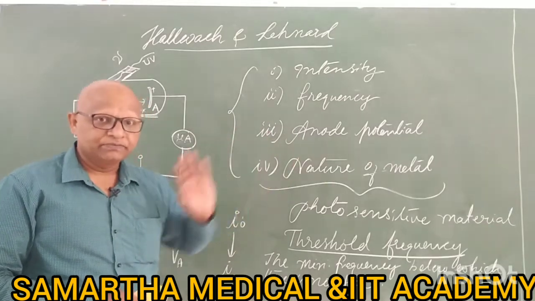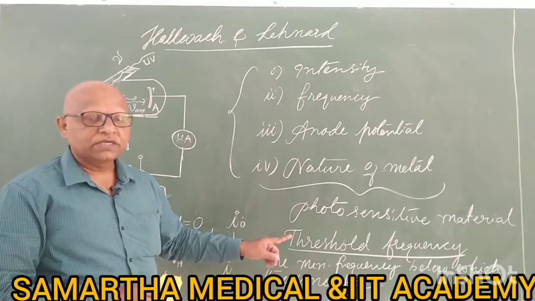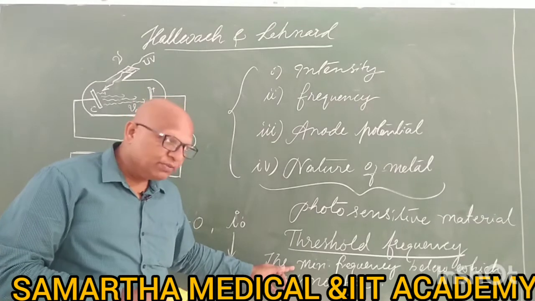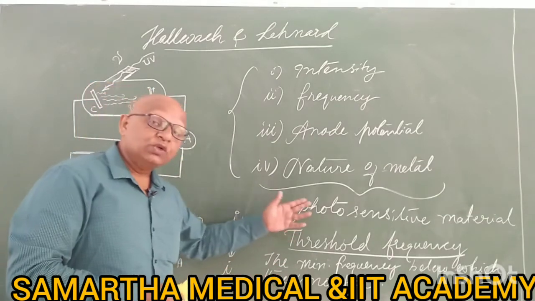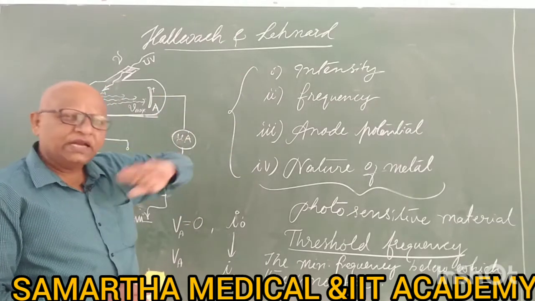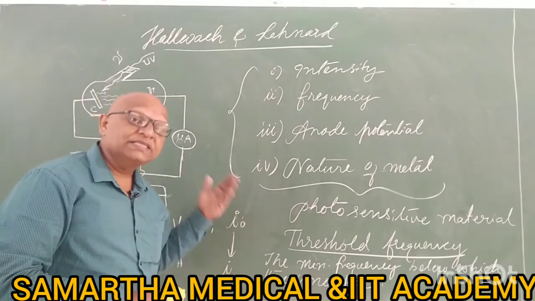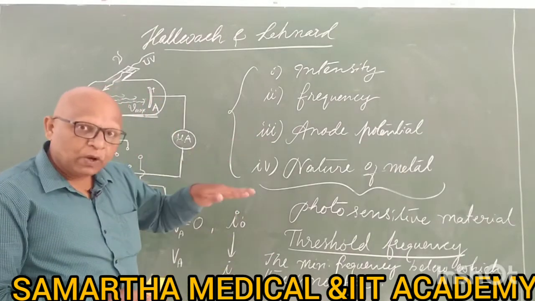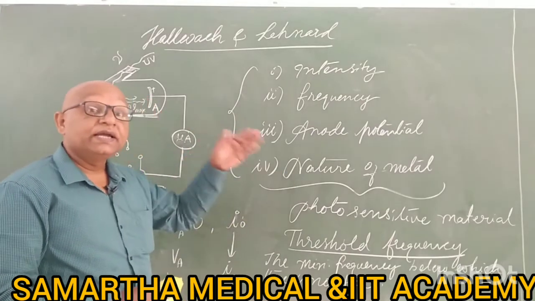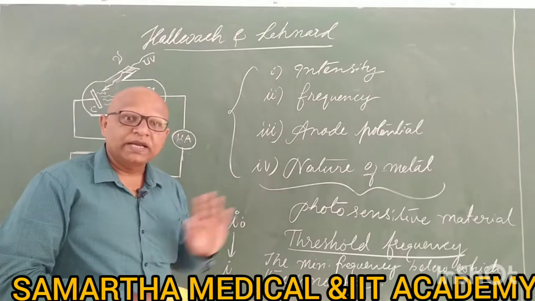At 910, fine; at 1000, 1200, the photoelectric effect is there. At 900 and above, any frequency works. At 880, 870, 800 gigahertz, aluminum will not show any photoelectric effect.